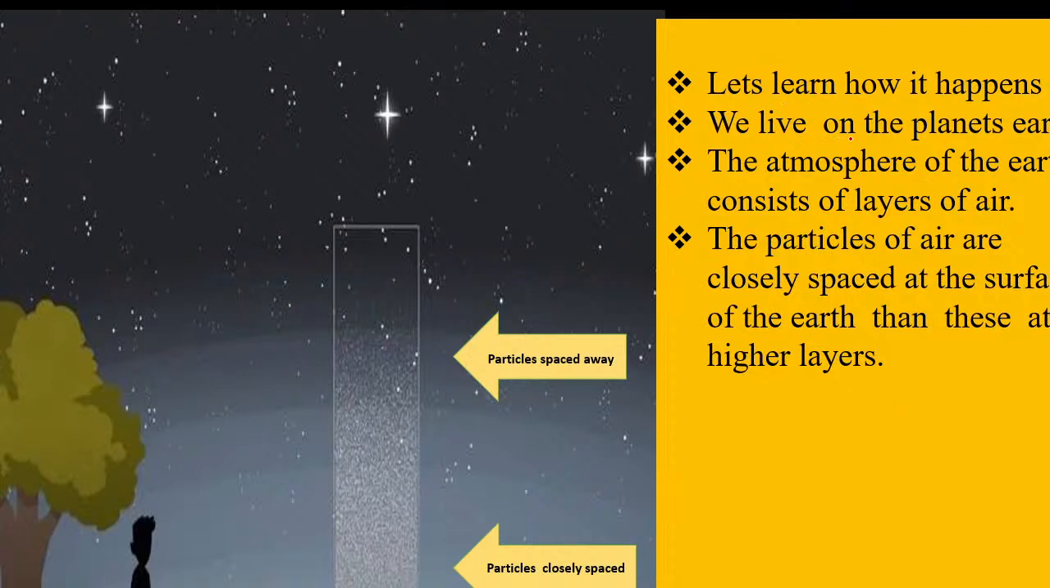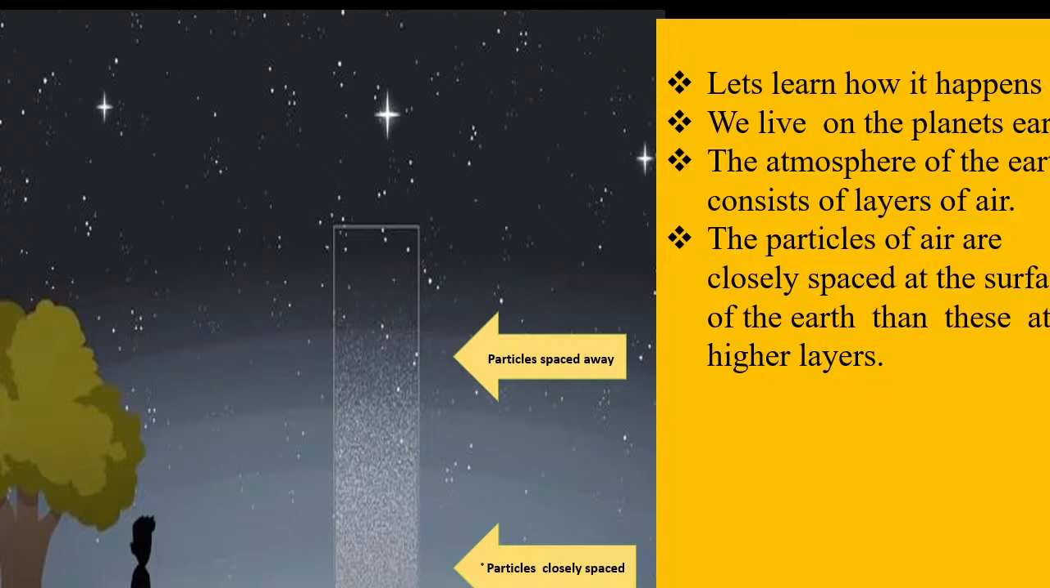We live on the planet Earth, correct? And our planet is surrounded by the atmosphere. What is atmosphere? It is nothing but the layer of the air. The atmosphere of the Earth consists of air. See over here, you can see in the diagram the layers of air.